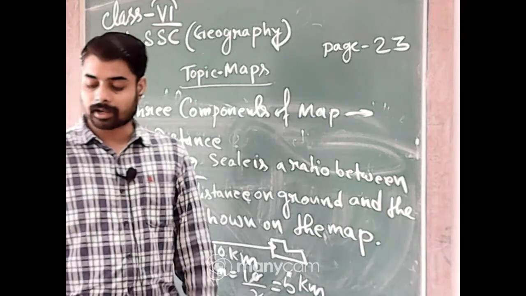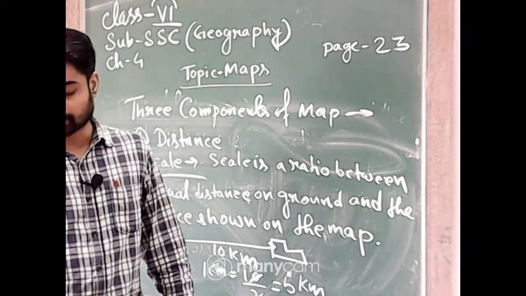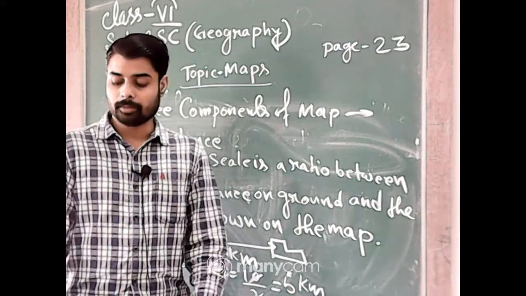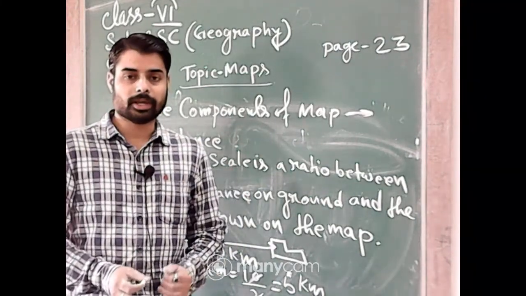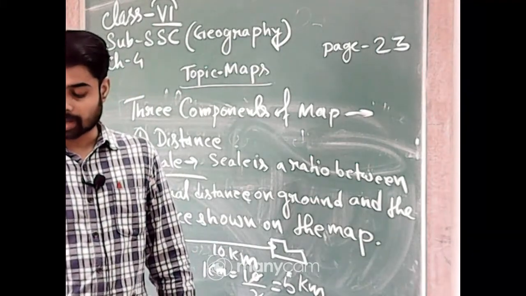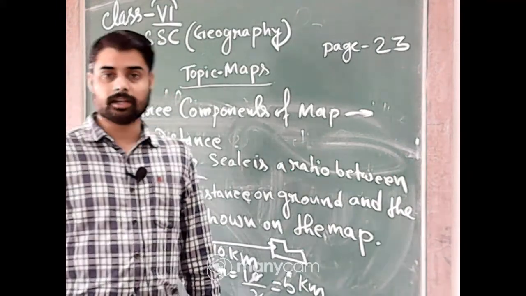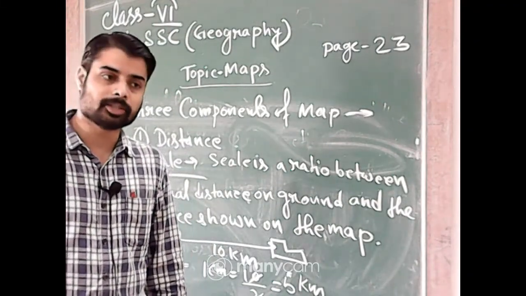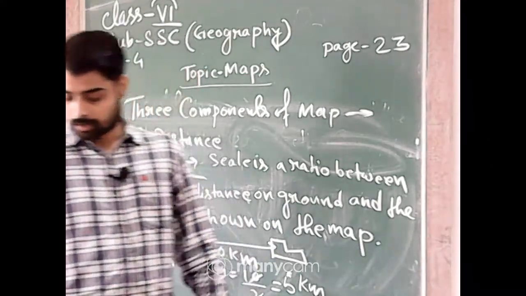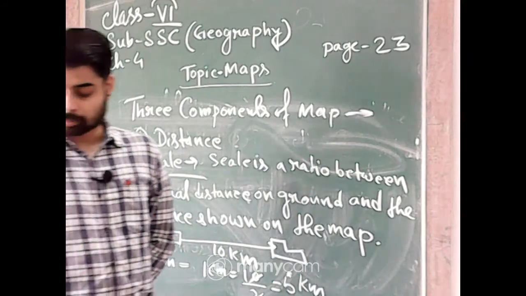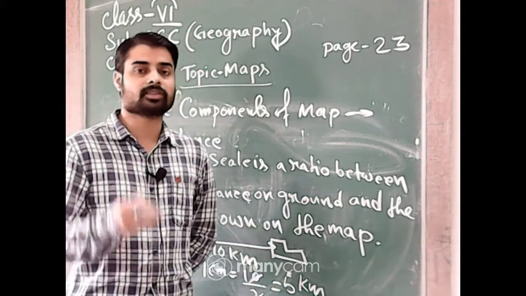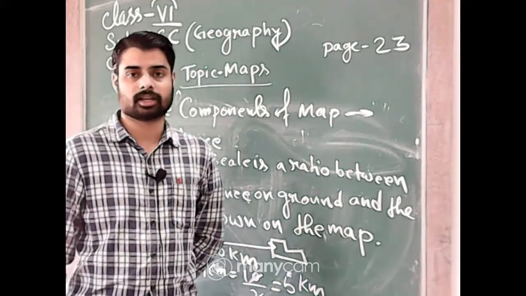And when a small area like your village or town is to be shown on paper, then we use a large scale, that is 5 centimeter means 500 meter. It is actually the big map. So that's why this type of scale is called a large scale map, because a large scale is used in this map, and 5 centimeter on the map represents 500 meter on the ground. Okay. So large scale maps give more information than small scale maps. So that's why when you locate some place in your town or village, we use the large scale map.